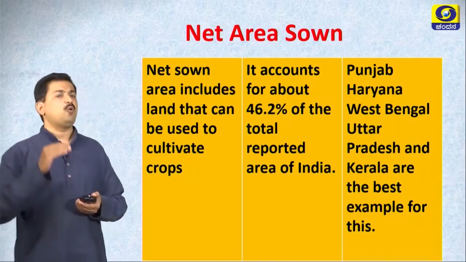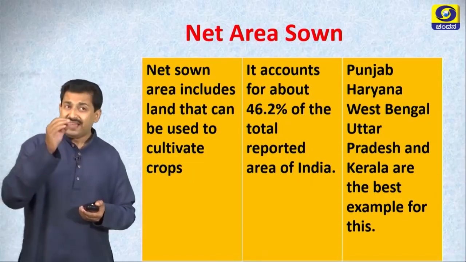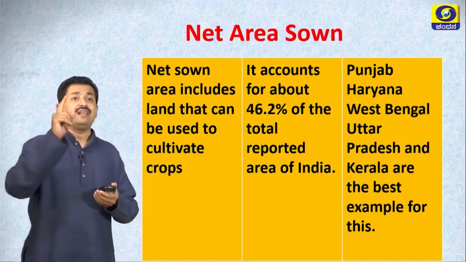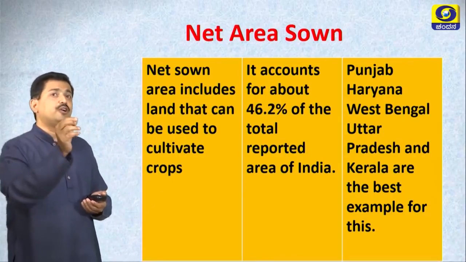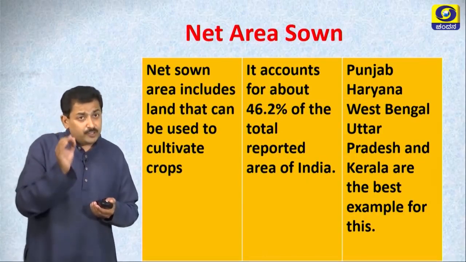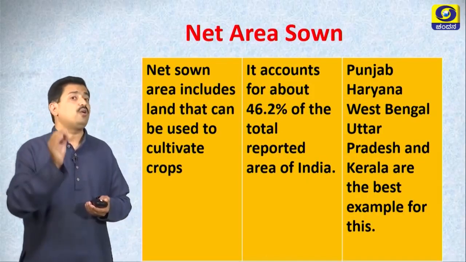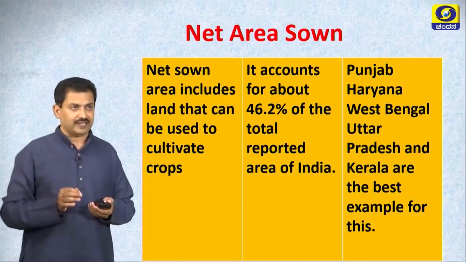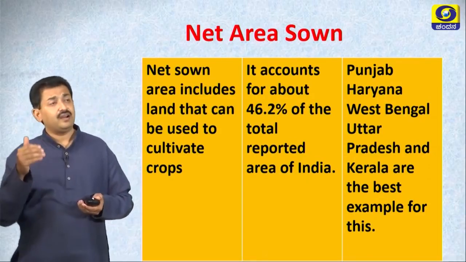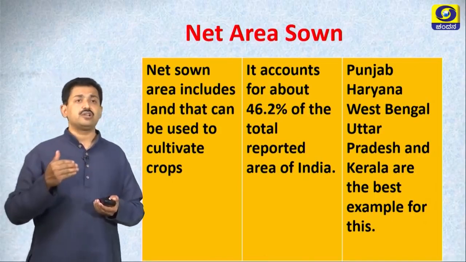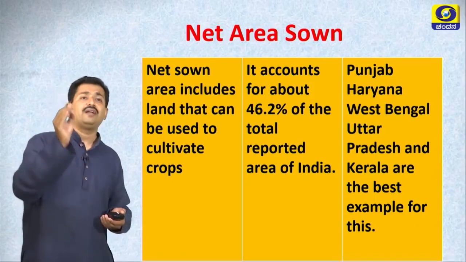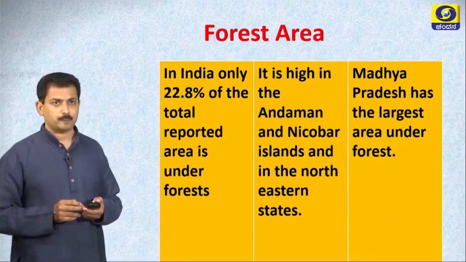Let us discuss one by one. Net area zone. Net zone area includes land that can be used to cultivate the crops. You know that 46.2% of the total reported area of the country is net area zone. Punjab, Haryana, West Bengal, Uttar Pradesh, most of these states have maximum extent of net area zone.